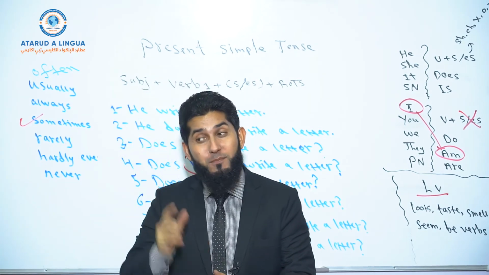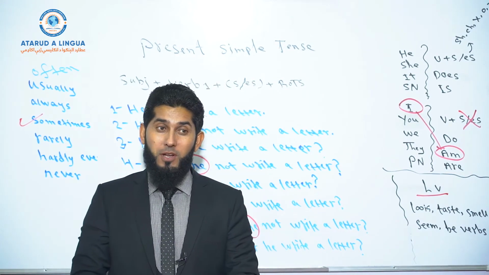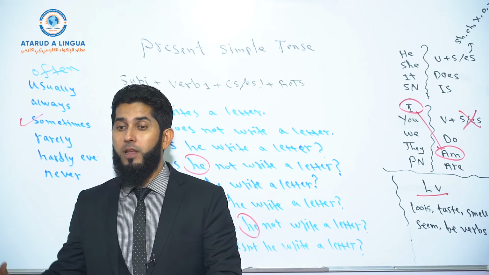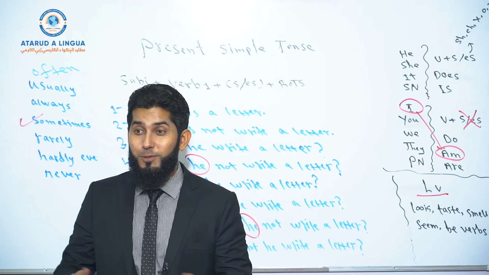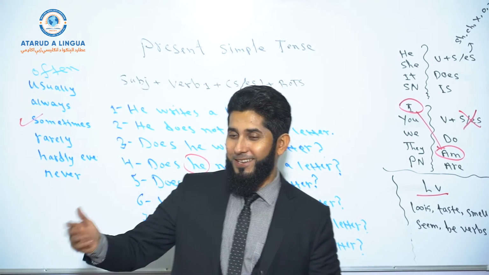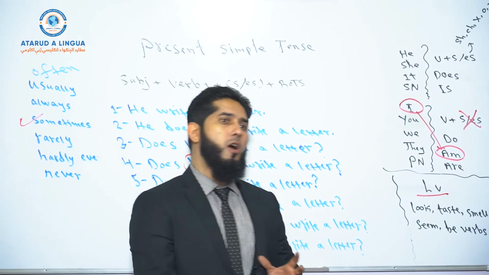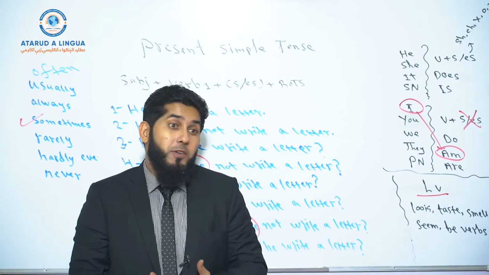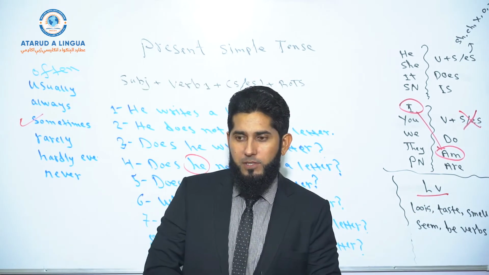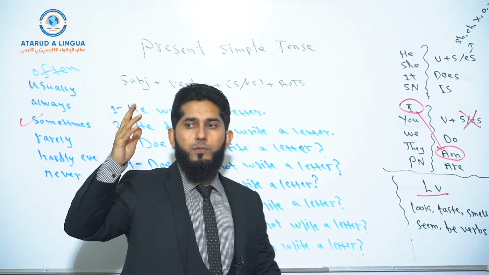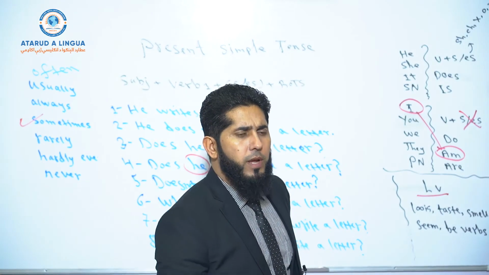If you hear an American saying that he don't play football every day, you should know that's slang, that's informal. According to grammar, that's not correct. Because I've heard Americans using do for he and she. He don't know, she don't know, okay? It's okay, you cannot tell them that you're wrong. Why? Because it's their own language. But you can just say, okay, it's informal, it's slang, right? Follow the rules, okay? Because you learn English according to the rules in grammar.